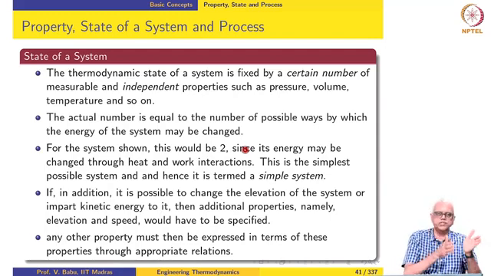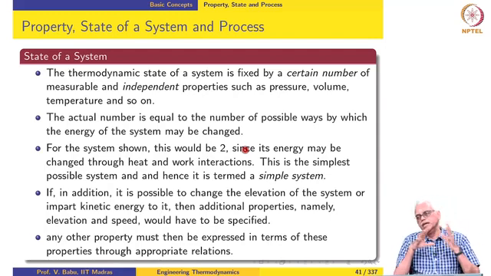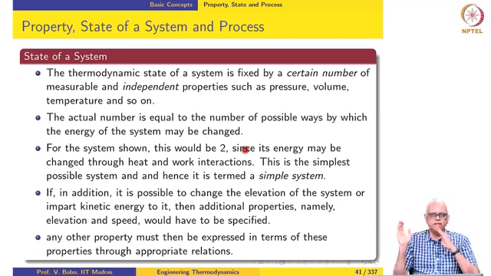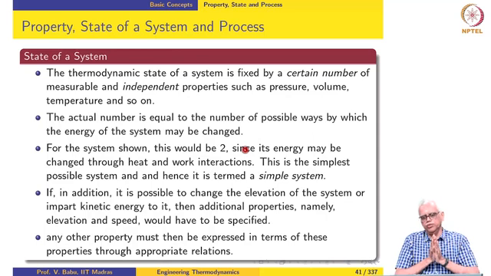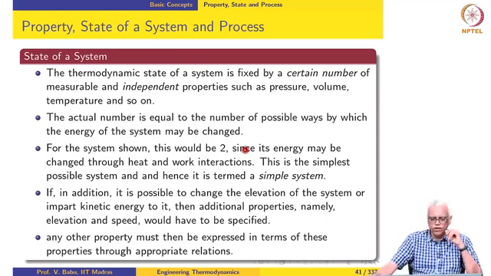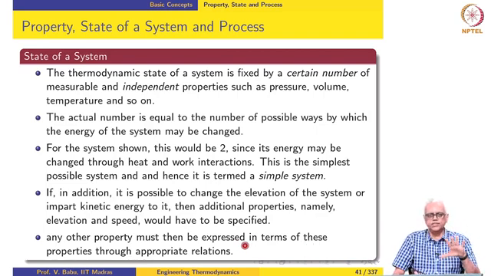So, if you use, let us say, pressure and temperature to fix the state of the system, any other quantity that we want, for example, internal energy or enthalpy or entropy, specific volume, everything else must be related to pressure and temperature. So, all we have is pressure and temperature that fixes the state of the system. That is all that is required. Any other property of the system should be calculable from these two properties. So, that is what we mean when we say any other property must be expressed in terms of these properties through appropriate relations.